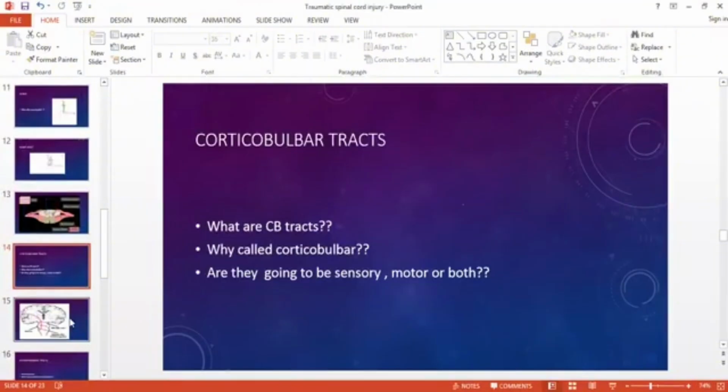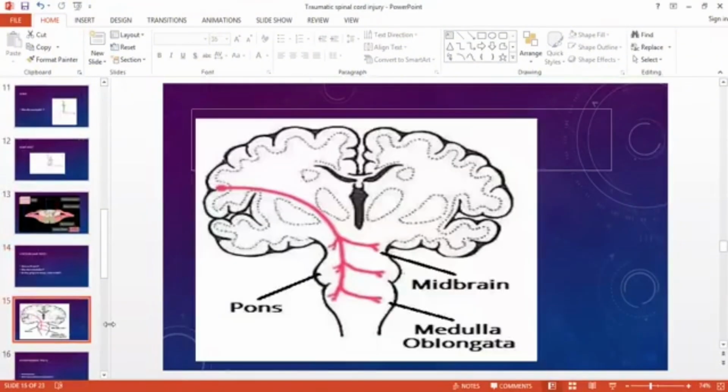So here is a short figure of the corticobulbar tract. There's a lot to talk about corticobulbar tract, which I will speak about in my upcoming lectures. Right now, I'm confined to the explanation. No, they're not both, Jawad. They are always motor, because they're part of descending tracts, and descending tracts are always motor. They can't be both, because you carry sensations from the periphery, your brain does not produce any sensations which have to be carried towards you. So they're always motor, remember that.